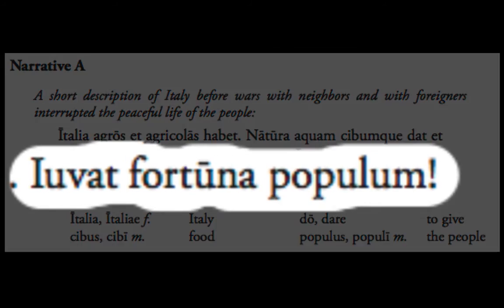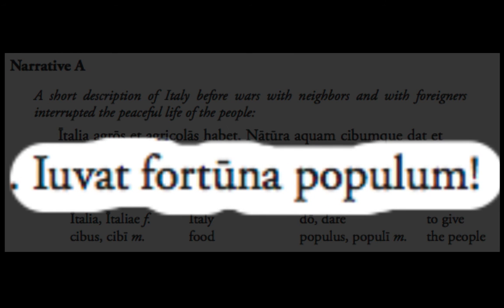In this final sentence, we've got a third sentence structure, a third pattern for how the words are put together. The first word in this sentence is, of course, the verb, and that T ending signals that it has to be the verb. Then you've got your subject and your object following that verb. Now I'm going to let you do this one a little bit more on your own. I've identified the verb. Is fortuna the nominative or accusative? Is populum the nominative or the accusative? One is going to be nominative, one is going to be accusative.